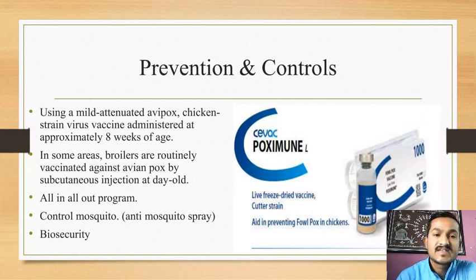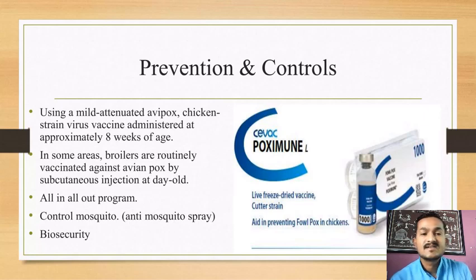So first, prevention and control measures: use a mild attenuated fowl pox chicken strain virus vaccine, administered at approximately 8 weeks of age. Next, control measures.